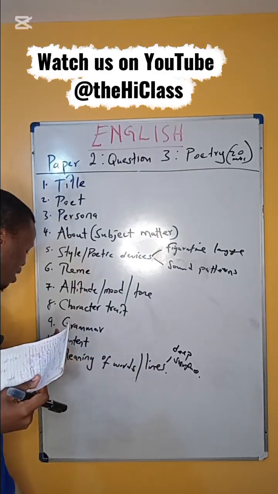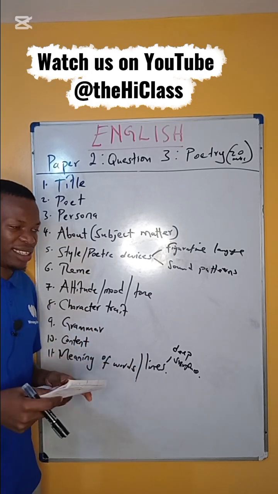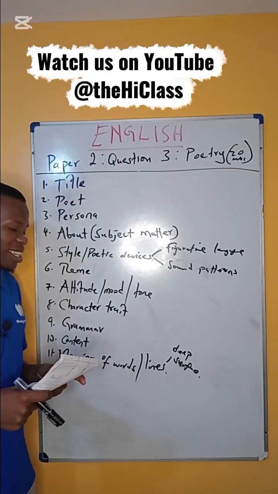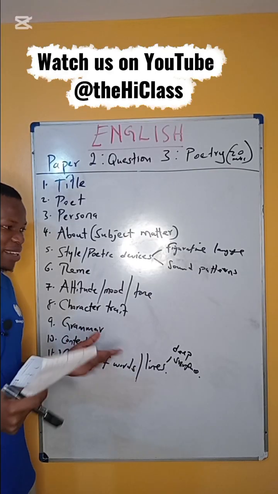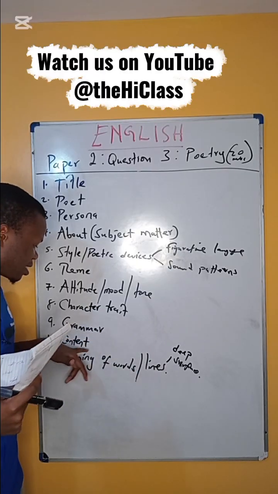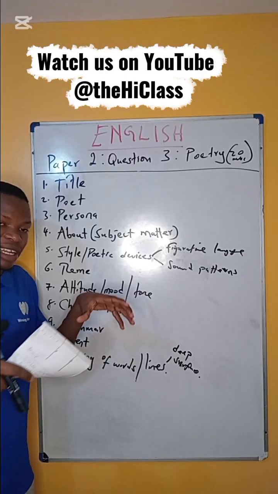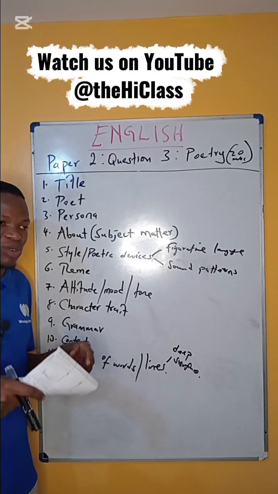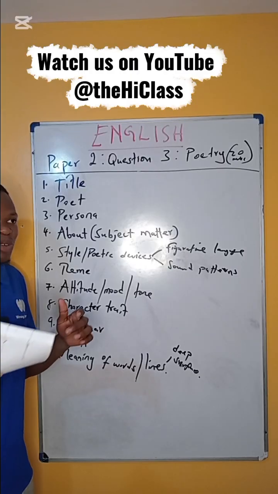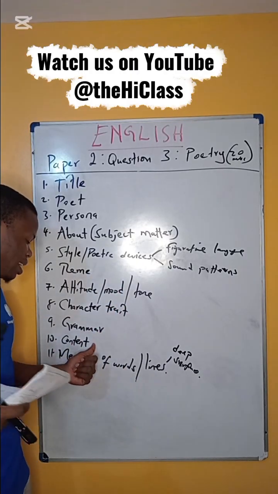Second, then we have the grammar. Usually this is one question that tests you on grammar. For instance, they can tell you to write in plural, add a tag. They can tell you to punctuate correctly, rewrite, paraphrase, something like that. So usually a grammar question there. Another question that asks about content. This one tests your understanding of the poem itself. They ask you a question like, for instance, what did this person do after here and here? So that is about content. You just have to read the poem and understand it, then you'll be able to get this answer.